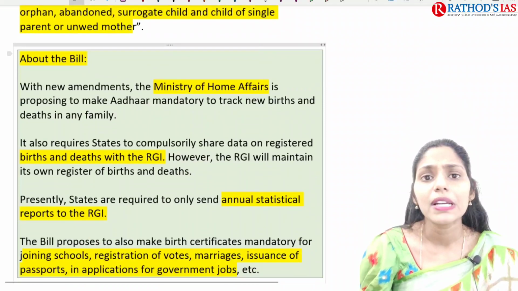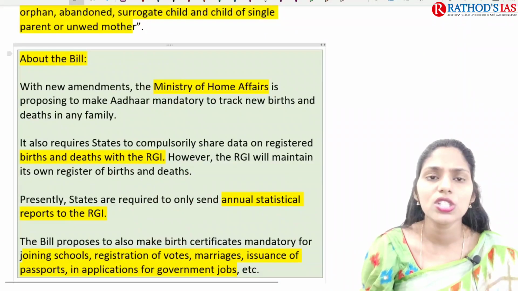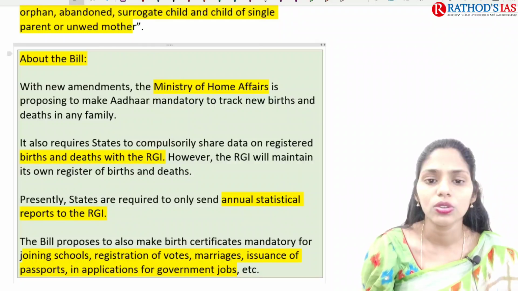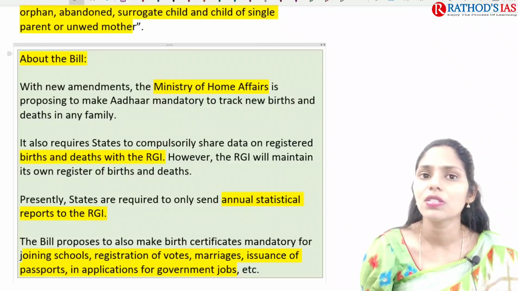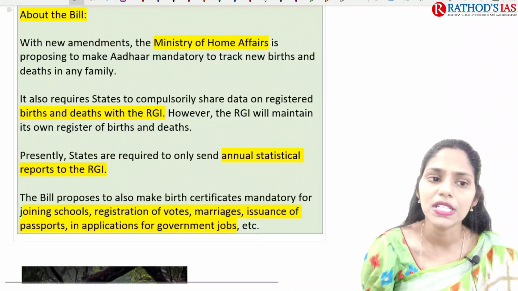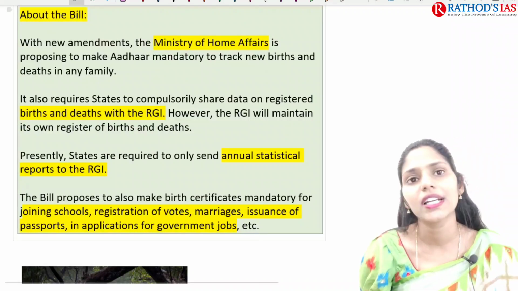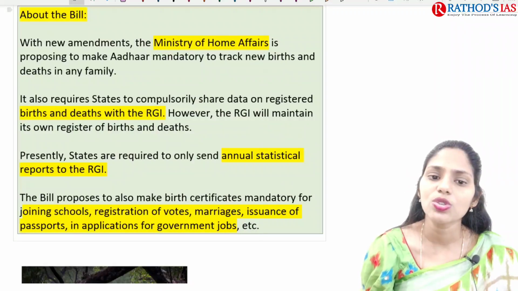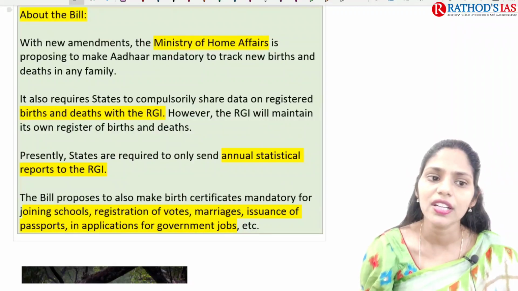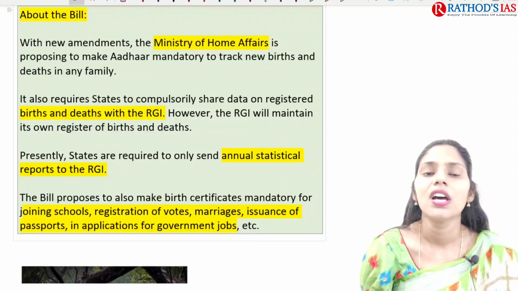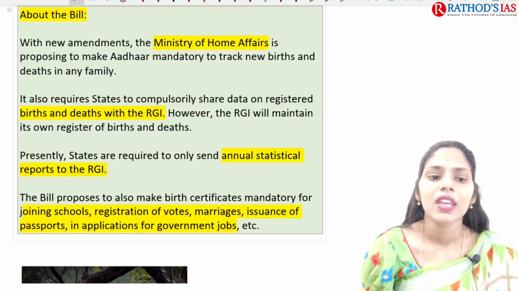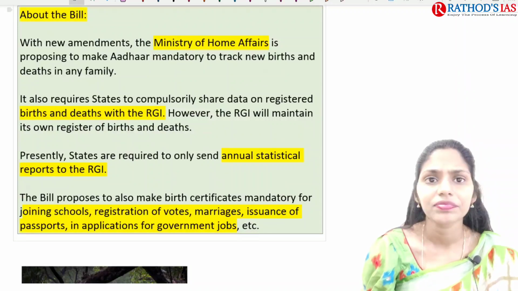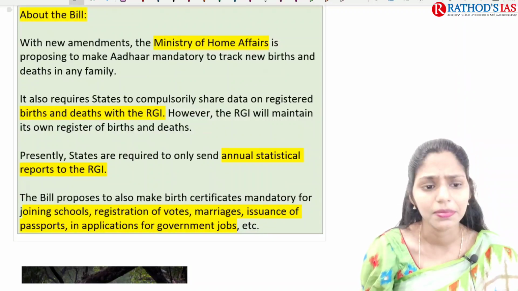So we're talking about some details regarding this bill. With these new amendments, the Ministry of Home Affairs is also proposing to make Aadhaar mandatory to track new births as well as deaths, because you are collecting the parents' Aadhaar card numbers. It also requires the states to compulsorily share the data on registered births and deaths with the Registrar General of India. And here the Registrar General of India will be maintaining the data regarding deaths as well as births.